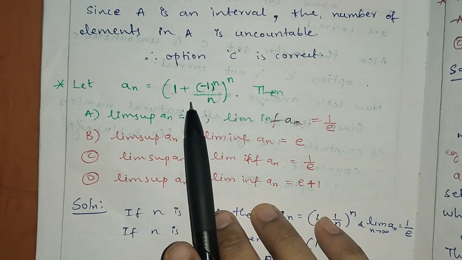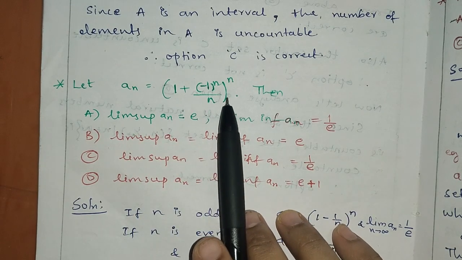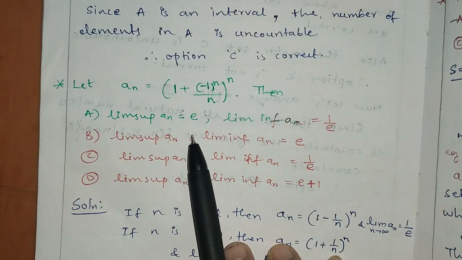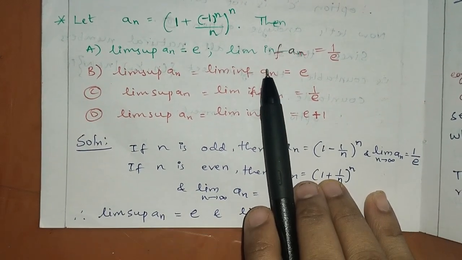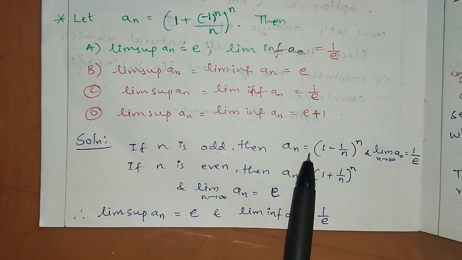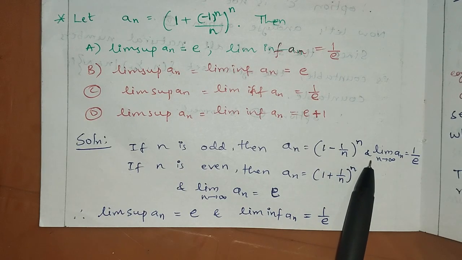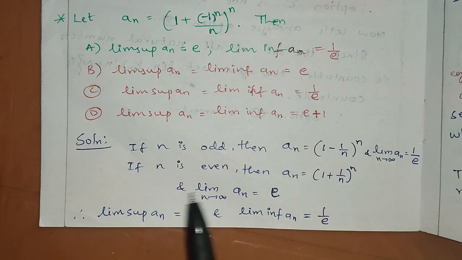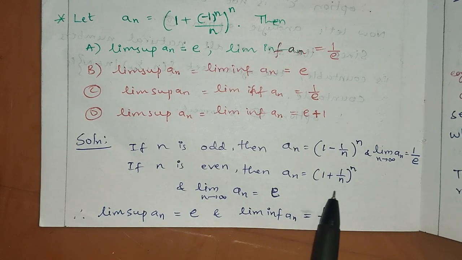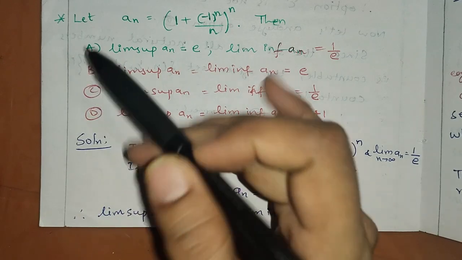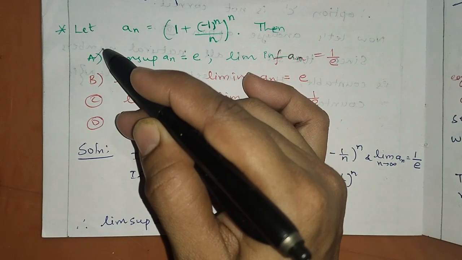Next one. Let an equal to (1 plus (minus 1)^n by n) whole to the power n. Then find the limit supremum of an and the limit infimum of an. When n is odd, an is equal to (1 minus 1 by n) to the power n and the limit as n tends to infinity is 1 by e. If n is even, then an will be (1 plus 1 by n) to the power n and the limit as n tends to infinity of an will be equal to e. Therefore, the limit supremum of an is equal to e and the limit infimum of an is equal to 1 by e. Option A is the correct one.